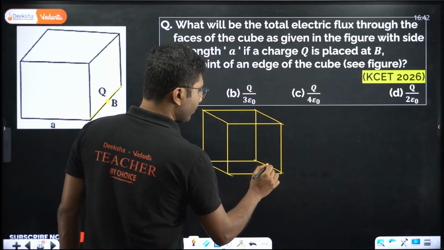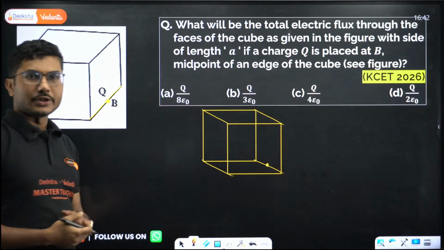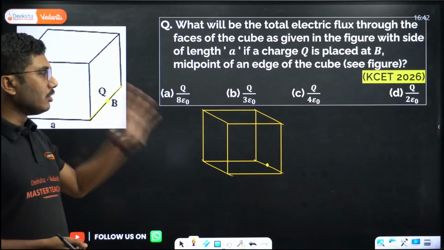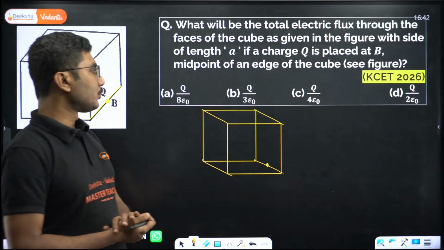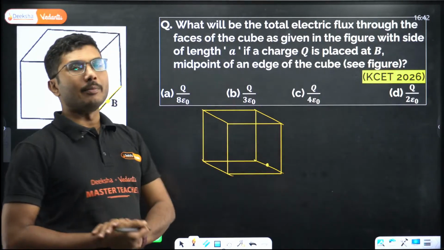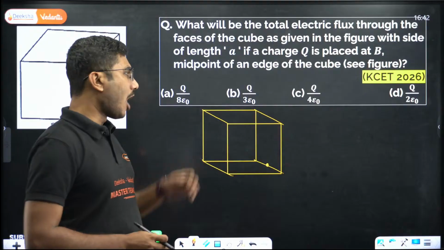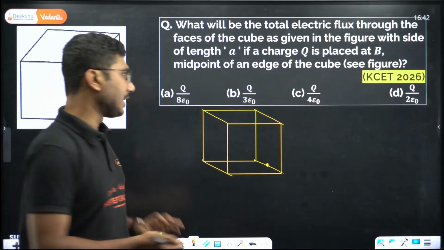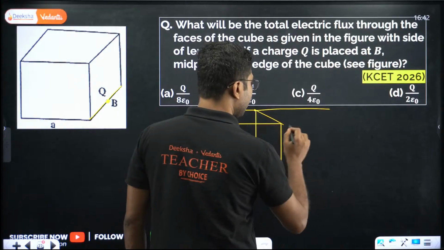The charge is located at the edge. Now, how many cubes do you have to construct so that this charge is completely inside? You have to construct a cube over here.